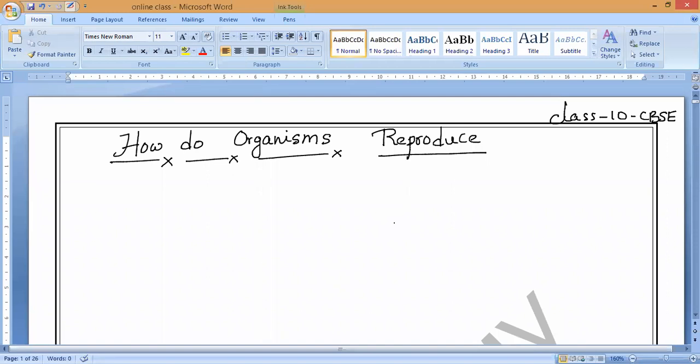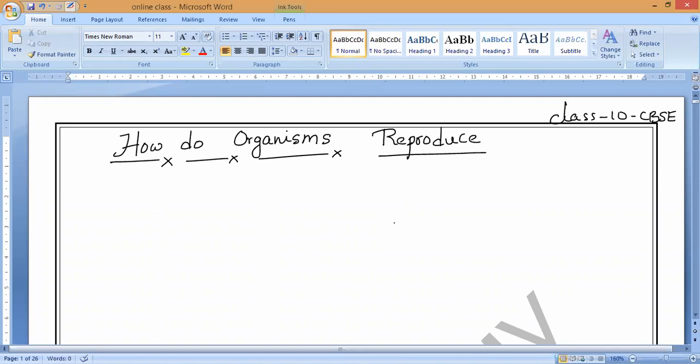All these things we study in control and coordination only. How this responding happens, how the seeds are growing towards the bottom only. Roots are always forming towards the bottom only. Like that, all nastic movements. Suppose some plants, if you touch them, you may have heard in 7th or 8th class. It will come, I think.